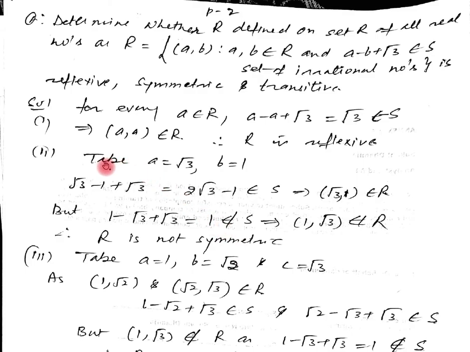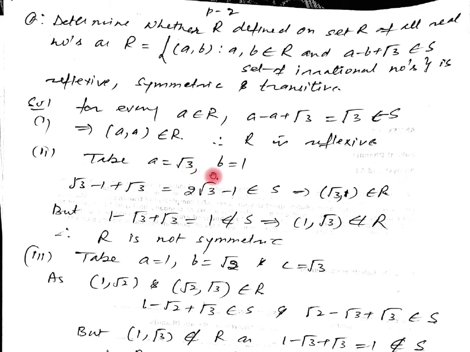Listen again. Whenever in any question we have to prove that it is not symmetric or not transitive, then we only have to quote an example. We have taken here a equal to root 3, b equal to 1. We can take another b equal to 2; it can also be taken here.